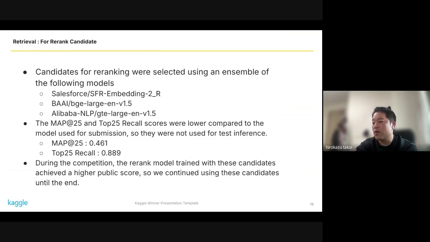The MAP25 and top 25 recall scores for these models were lower compared to the models used for submission, with scores of 0.461 and 0.881 respectively. However, during the competition, the rerank model trained with candidates from these models achieved a higher public score. Therefore, we continued using these candidates until the end.